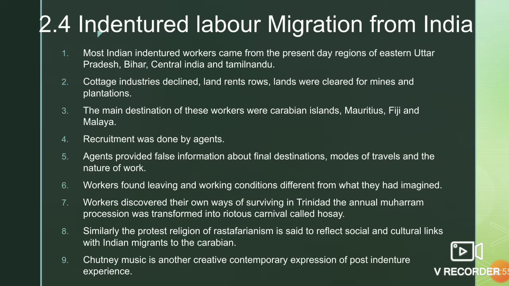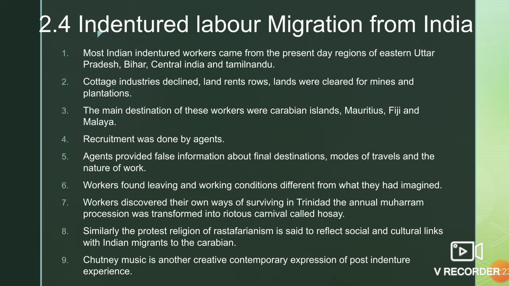Indentured labor migration from India. Most Indian indentured workers came from the present-day regions of eastern Uttar Pradesh, Bihar, central India, and Tamil Nadu. Because cottage industries declined, land rents rose, and lands were cleared for mines and plantations, unemployment increased, and in search of jobs, workers migrated to different places.